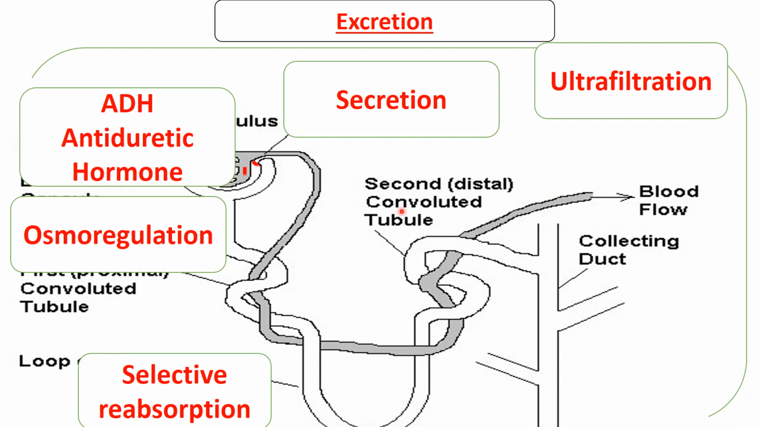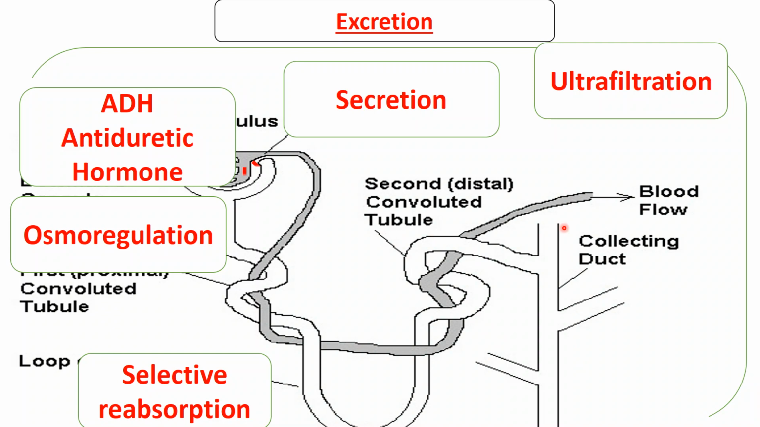The last stage is called secretion. So secretion is where now the collecting duct, this part here, receives, of course it happens after the second convoluted tube. Yeah, so in short, there's the first selective reabsorption here, then osmoregulation, then again the selective reabsorption here, then the last part, which is the secretion.